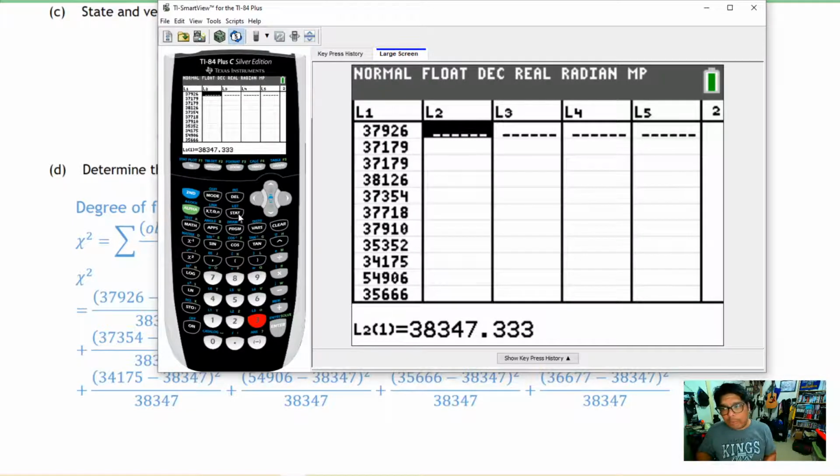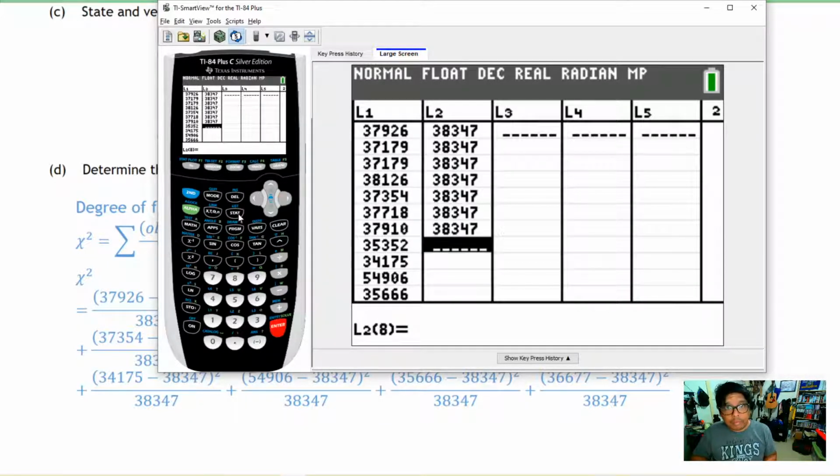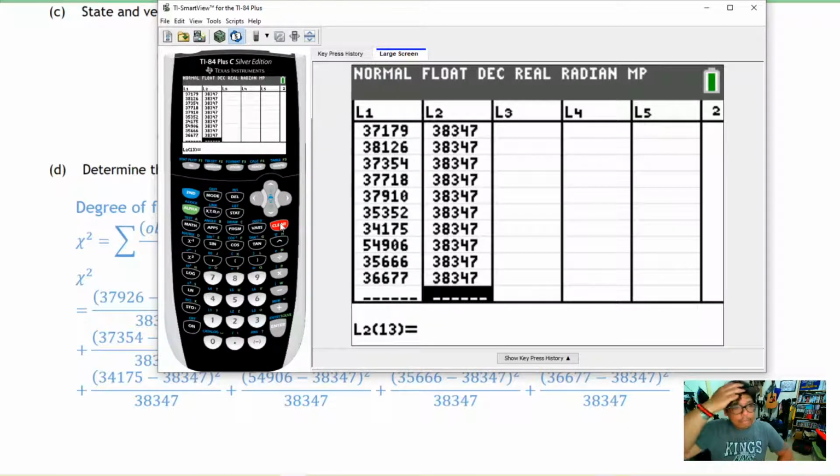We're going to put that on every item in list 2. Remember that my observed were in list 1. My expected are going to be here in list 2. So I'm going to fast forward and do all of them. And that pretty much does it. We have put all of our expected values into list 2.